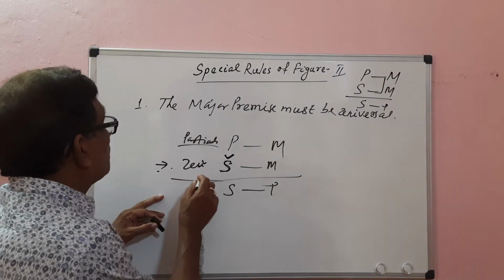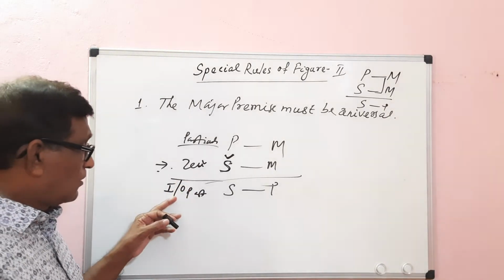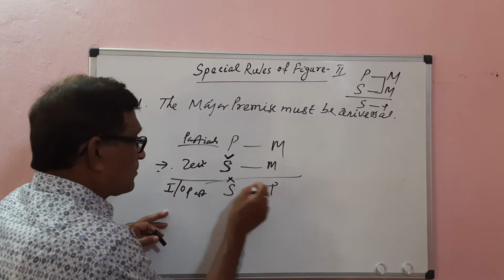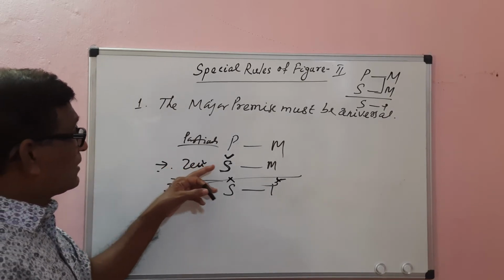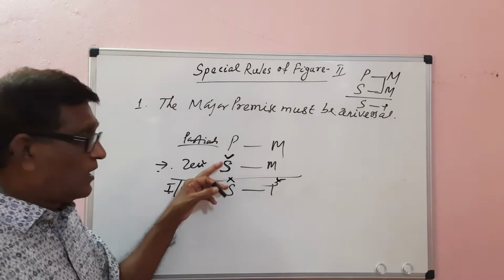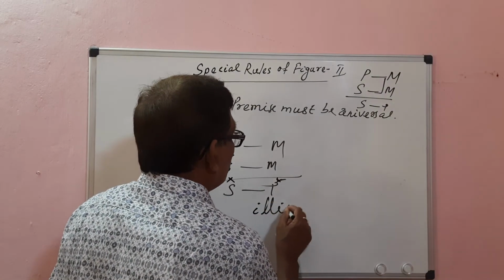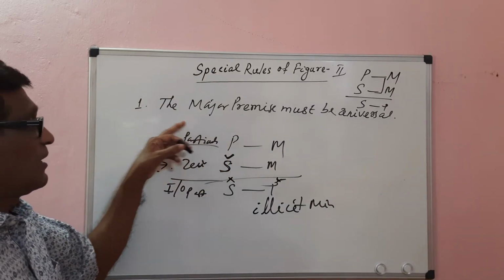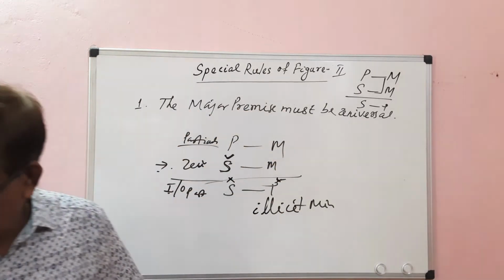When the conclusion is particular, it is either an I proposition or an O proposition. An I proposition distributes neither subject nor predicate. If it is an O proposition, it distributes the predicate. But when it is universal, it distributes only the subject term. The minor term is distributed in the minor premise, which is not distributed in the conclusion. It leads to the fallacy of illicit minor. So the major premise must be universal, instead of particular. This is the rule that we have proved.